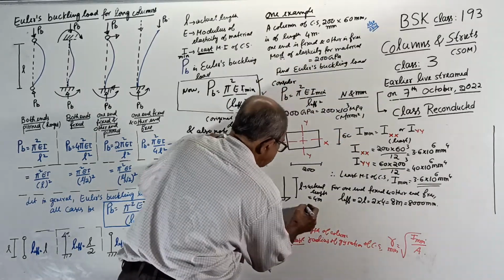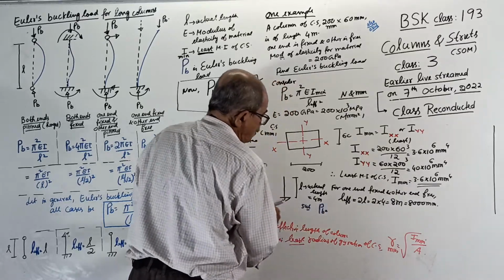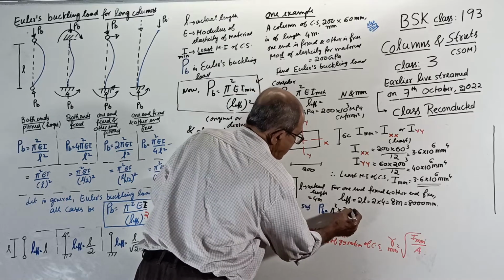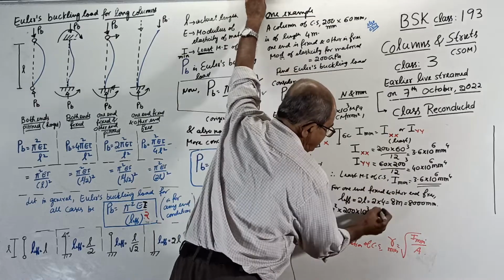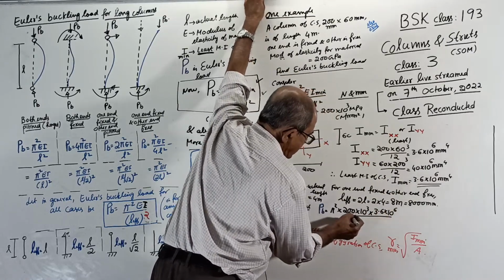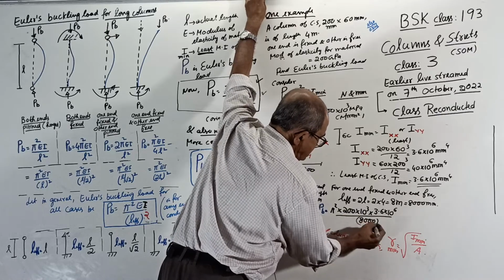Okay. With this data, substituting buckling load PB equal to pi square into E, 210 to the power 3, into least I, 3.6 10 to the power 6, divided by L effective square, 8000 square.